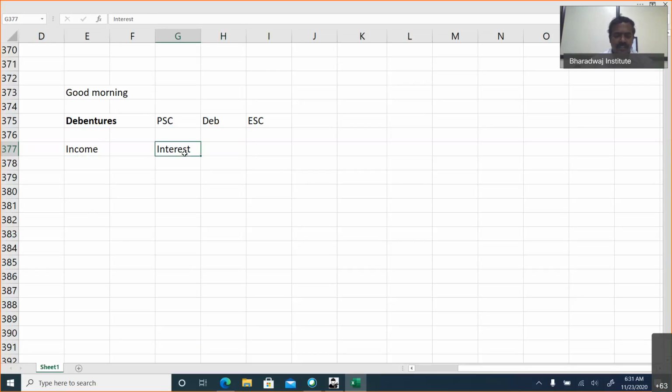Preference share capital, it is dividend. What about debentures? Interest. Dividend when declared. Only when it is declared by the company, there is an income for the equity shareholders. But here you will get dividend at a fixed rate.